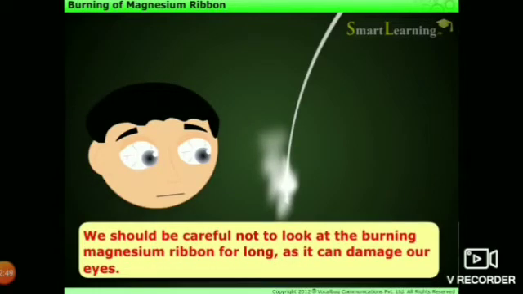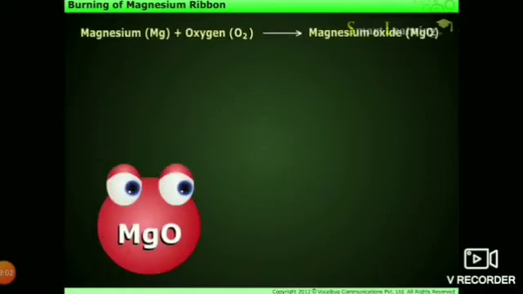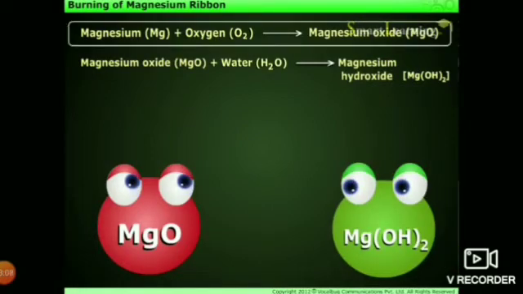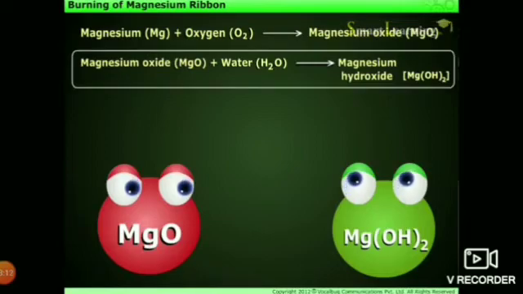While burning, we should be careful not to look at the burning magnesium ribbon for a long time, as it can damage our eye. In the first step, magnesium oxide is formed. Magnesium, when it reacts with oxygen, gives magnesium oxide.